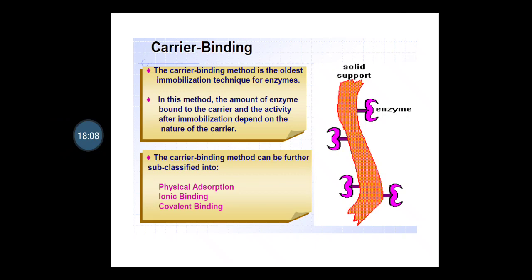When we talk regarding adsorption, adsorption is the most economical and simple method to immobilize the enzyme by adsorbing them onto the charged or neutral surfaces of an inert substrate.